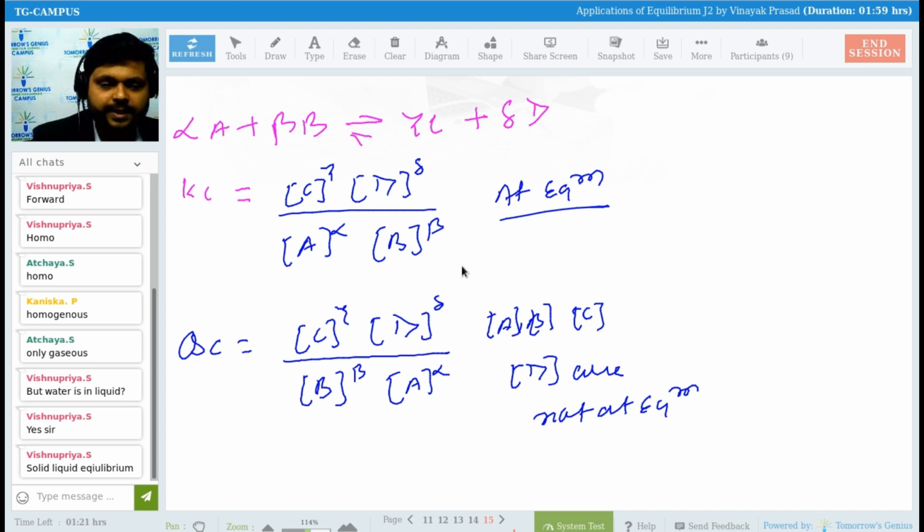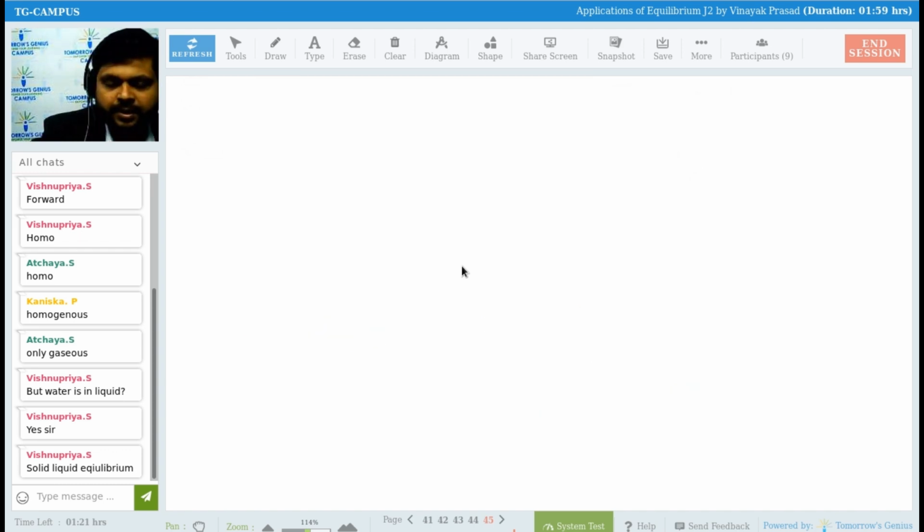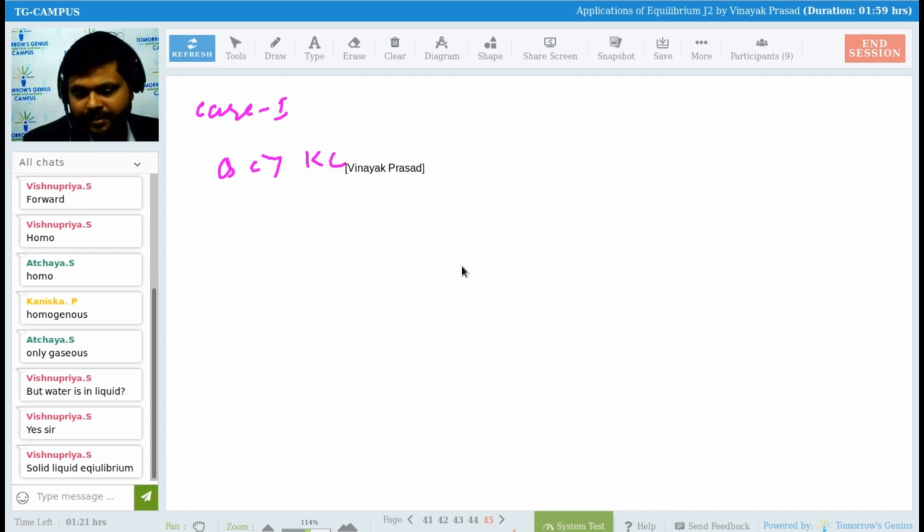Now see here, guys. Case 1: if Qc is greater than Kc, then what will happen? Will the reaction shift towards forward or towards backward? Who will tell me?